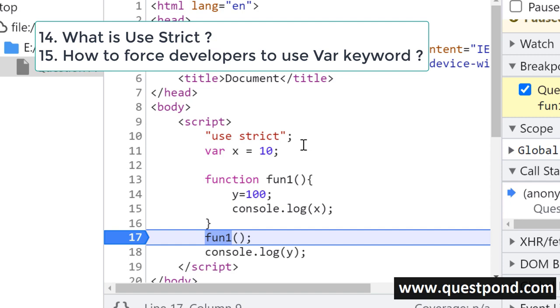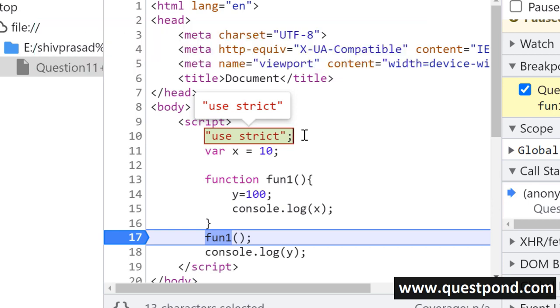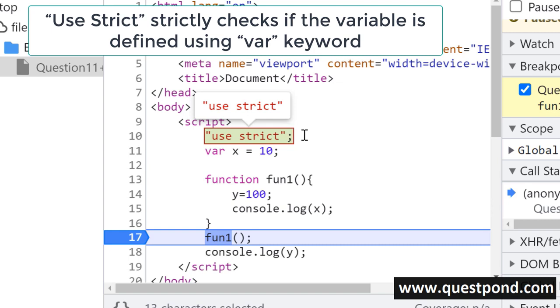What is the use of the use strict keyword? Use strict is a directive which says to strictly check if the variables are defined using the var keyword or the let keyword. I repeat the answer. When you define use strict at the top, it strictly checks if the variable is defined using the var keyword. And if the variable is not defined using the var keyword, it will throw an exception.